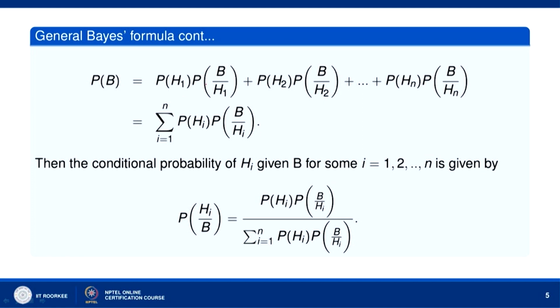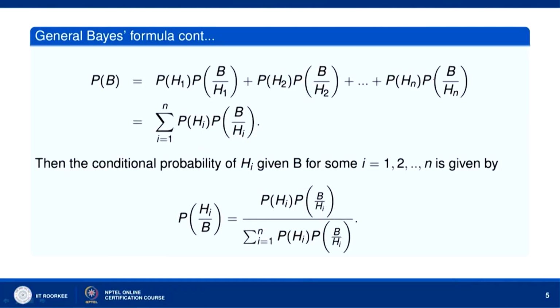So, probability of B intersection H1 will be probability of H1 into probability of B given H1, plus probability of H2 into probability of B given H2, and so on, probability of B intersection Hn is probability of Hn into probability of B given Hn. So, this right hand sum can be written as sigma i equal to 1 to n P(Hi) P(B given Hi).